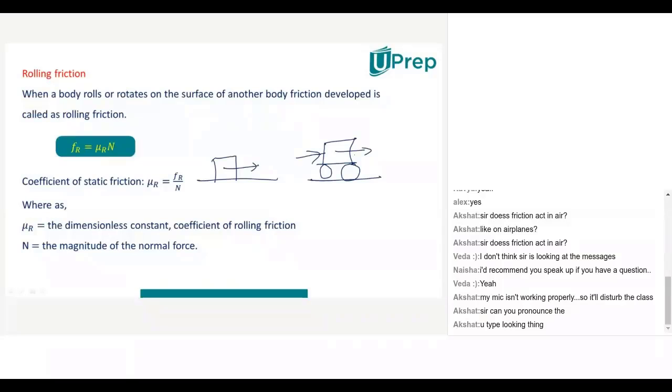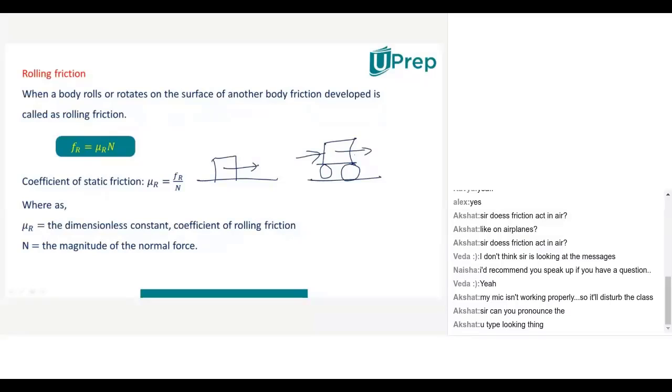Sir, it will move easily. It will move much more easily. Kavya, repeat my question. If you put these round spherical objects under the object, will it move more easily?